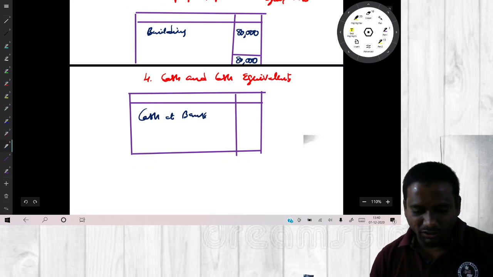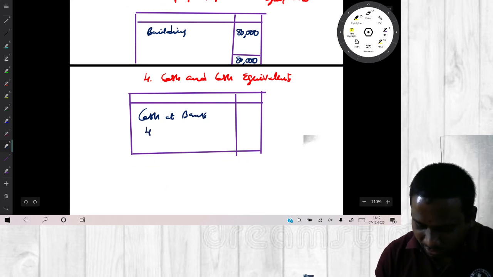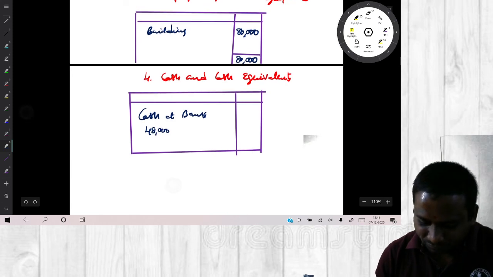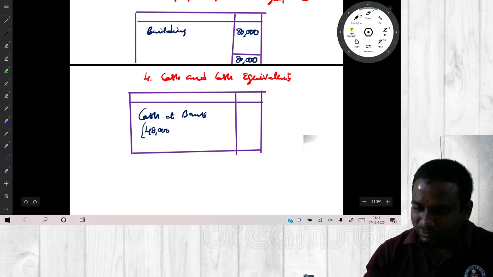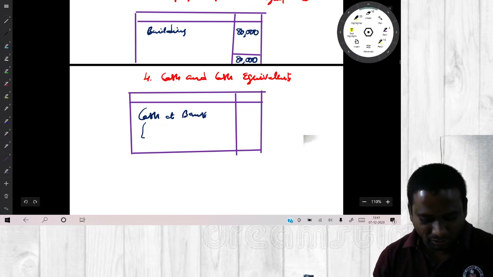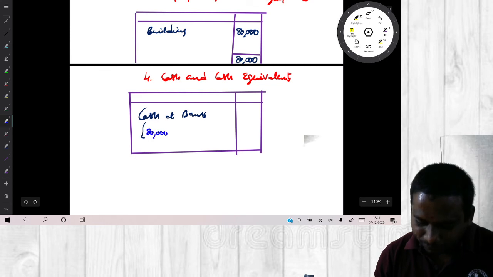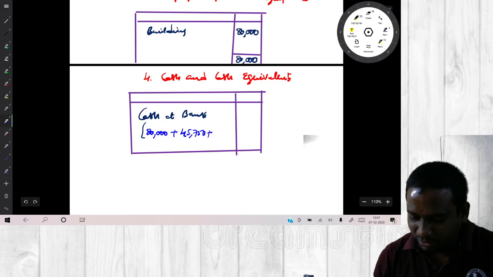So count how much cash you have received. At the time of application, we have received 80,000. Allotment 45,750. Next, first call 30,500. Next, 5,750.